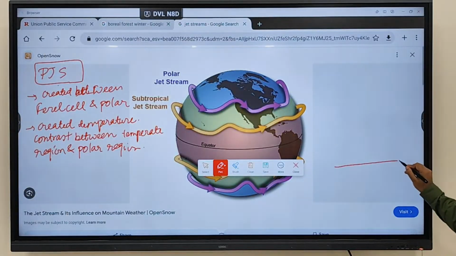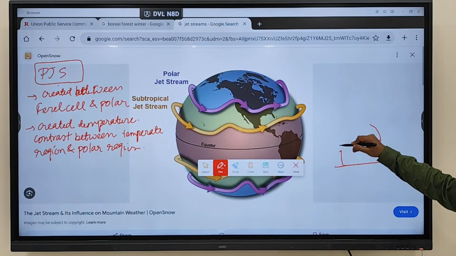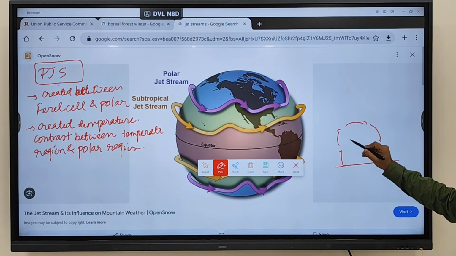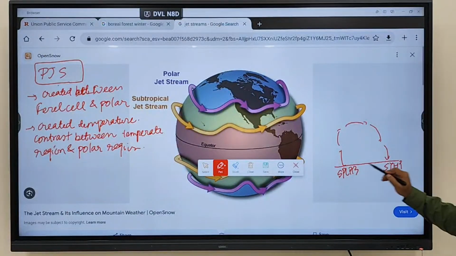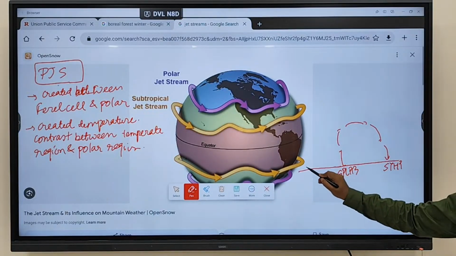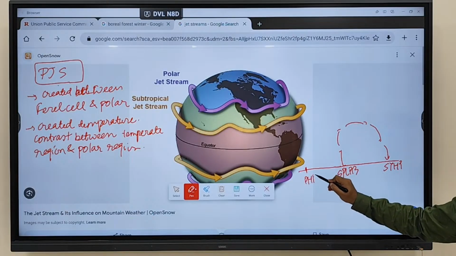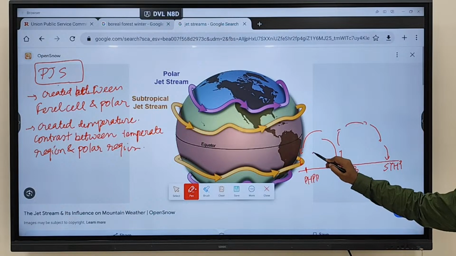So from here, what is happening? Subtropical high pressure belt. From here, which belt is there? Subpolar. This is subpolar low pressure belt. This is subtropical high pressure belt. And this is your polar high pressure belt. So here, which cell is there?